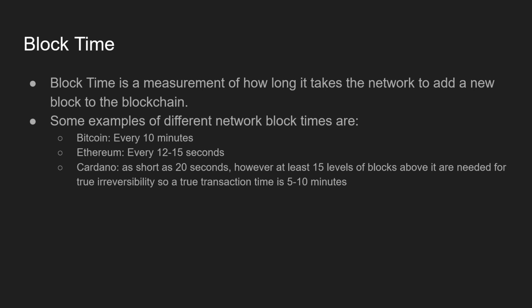So let's say block 33, there's a transaction added on that. And at least up to block 48, that transaction can be reversed. After that, it can't be reversed. Dogecoin, on the other hand, every minute a new block is added. And Litecoin, every 2.5 minutes, about.